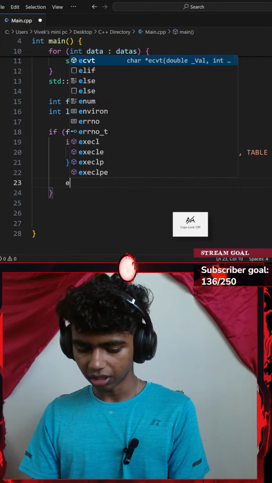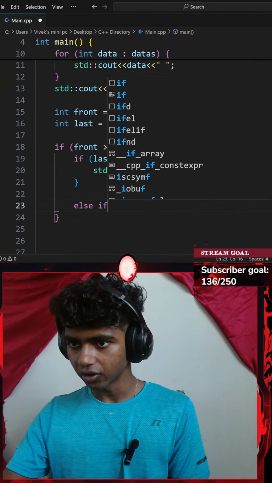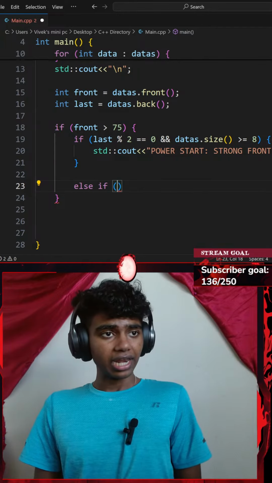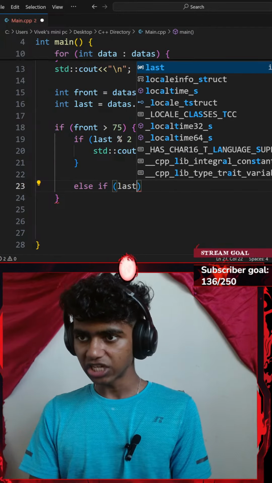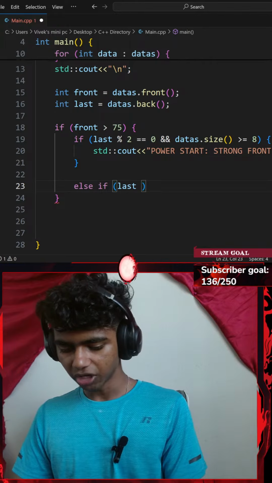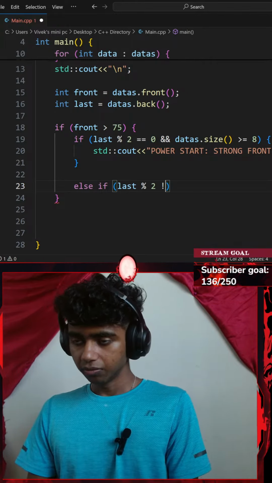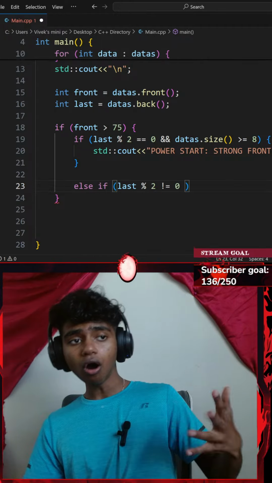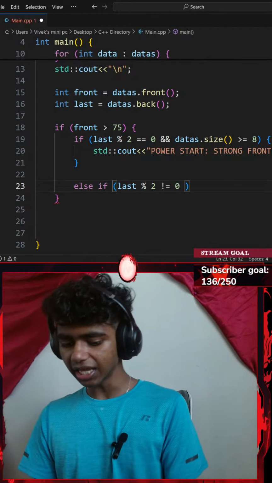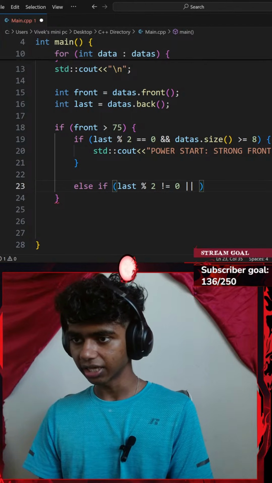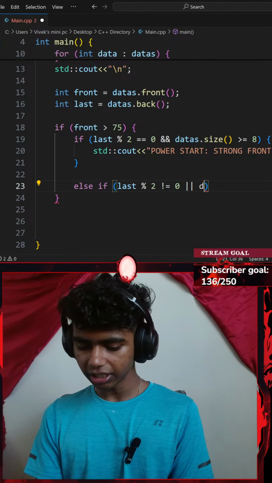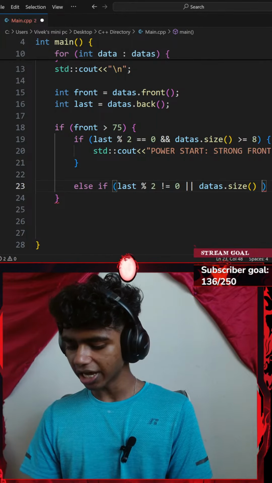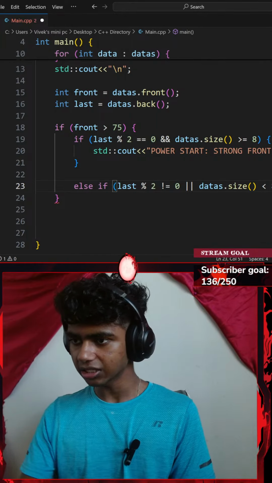Else if, a pair of parentheses, my last modulus 2 is not equal to 0, or, let's go with a pipeline or bar, my data vector dot the size function is less than 8.